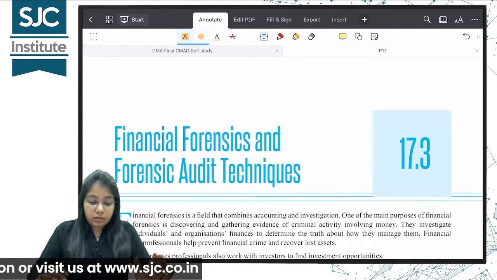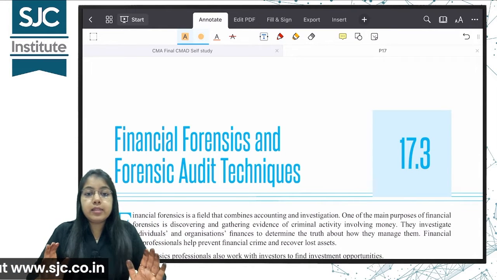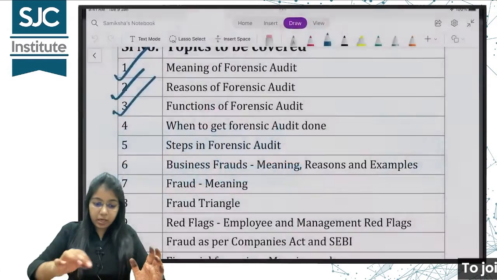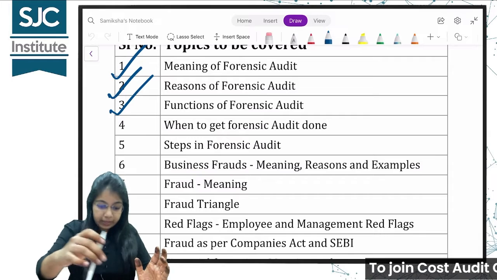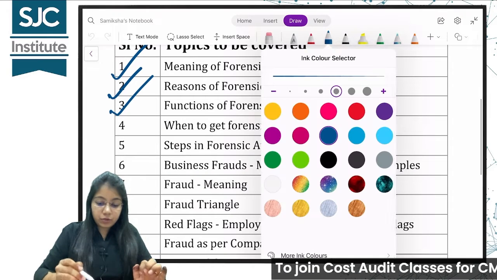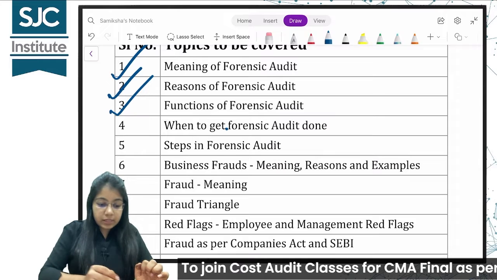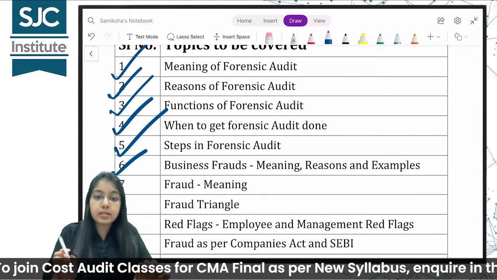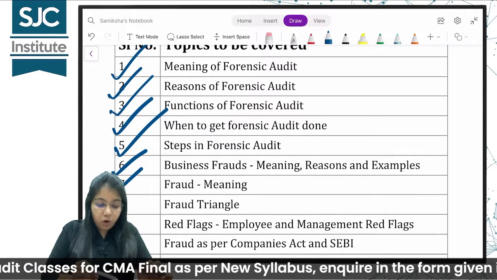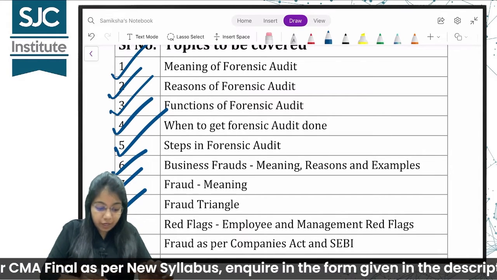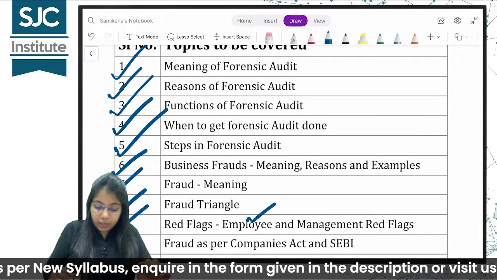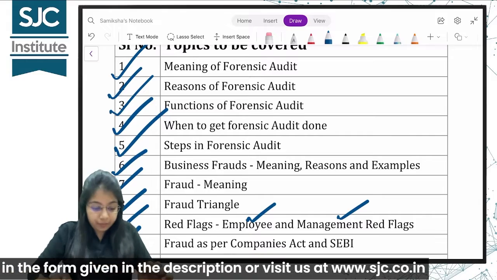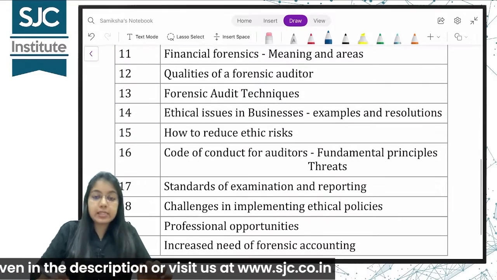Okay? So we are doing till here in this lecture. In the next lecture we'll be continuing. So we have done 10 topics I guess till now. Yes, from the list of topics I'm just going through. See, when to get the forensic audit done, we have completed steps in forensic audit. Business frauds, meaning, reason and examples we have done. What is fraud? The meaning we have done. Fraud triangle, red flags, when we completed employee and management red flags. Fraud as per Companies Act and SEBI.